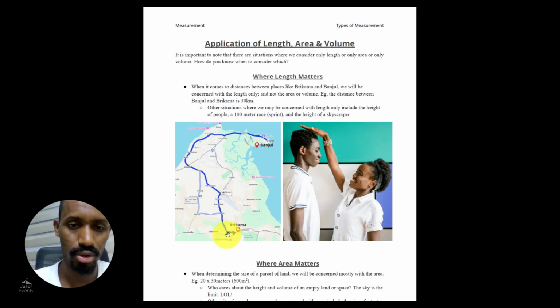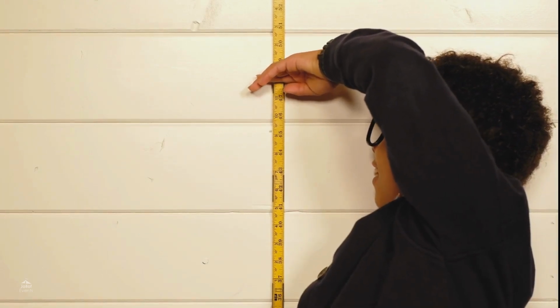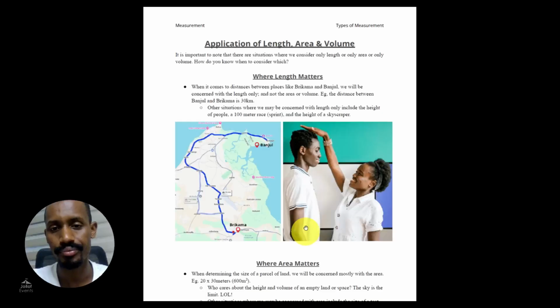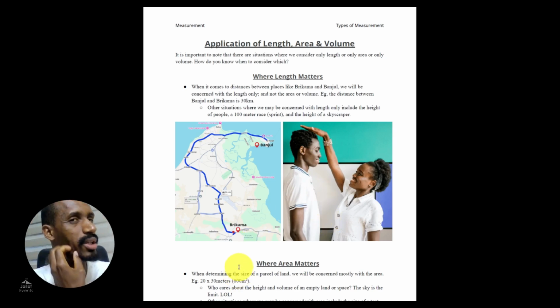Most distances are not perfect, like roughly 30 kilometers. Another place where you consider one dimension only is the height of a person. When you want to know how tall someone is, you say, I only want to know the length. Or a race track: you want to know what a 100-meter race is like. Only the length, because you are going to run 100 meters.